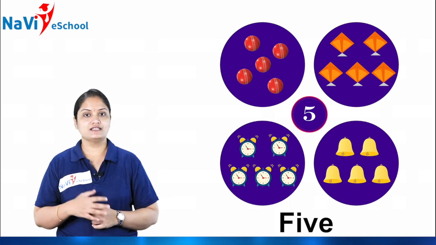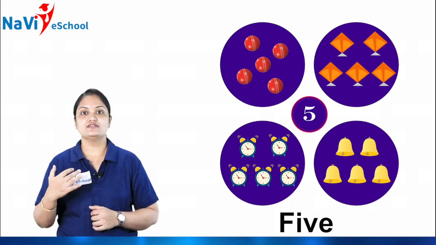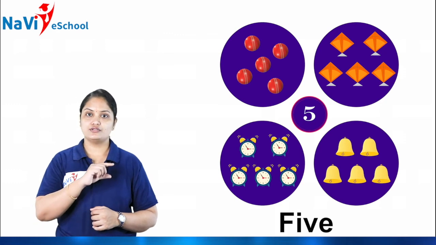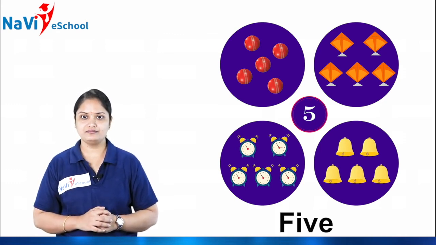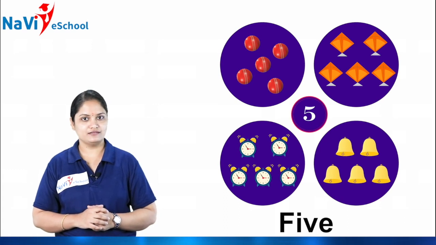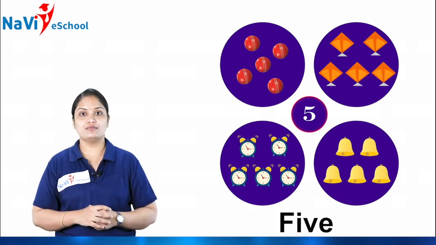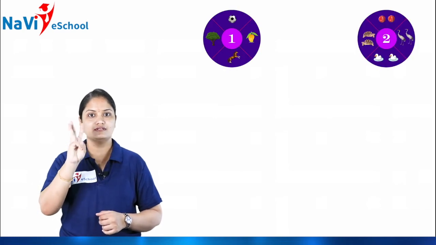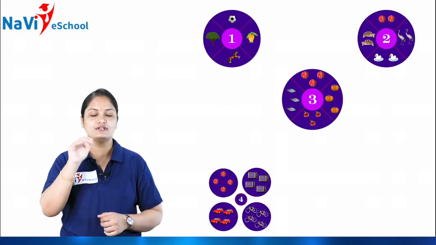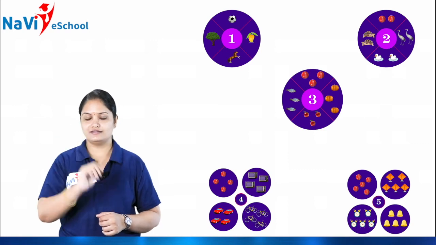Together the number name is 5. Got it, children? You came to know about the numbers like 1, 2, 3, 4 and then 5.